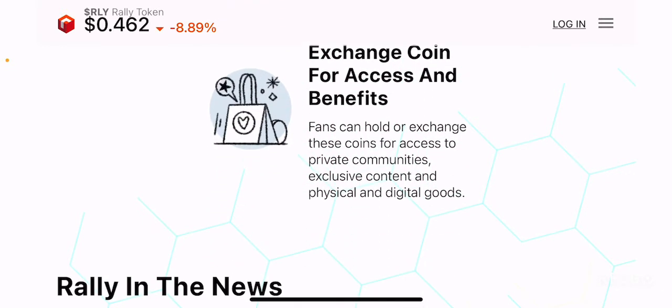Exchange coin for access and benefits. So you can use these tokens to get physical goods and services, which I think is not really live yet, but once it goes live, you can use those community coins that you purchased to buy goods and services, such as merch items or other items that typical YouTubers and other content creators sell. So that's a very interesting value proposition.